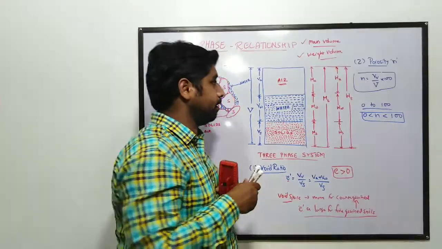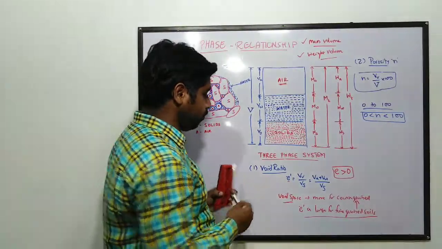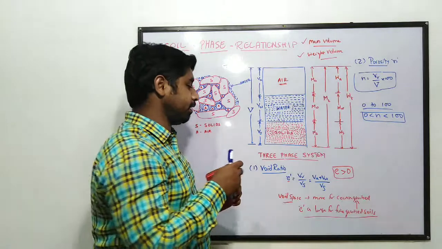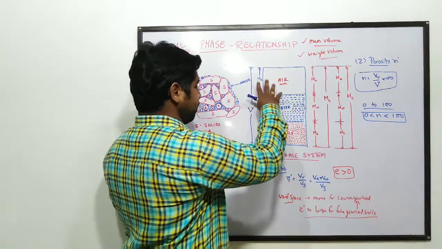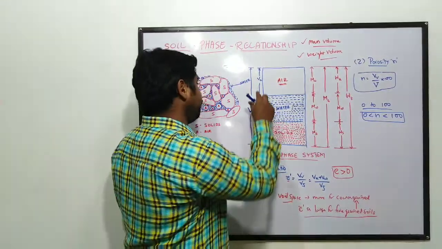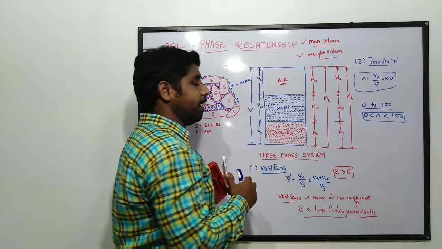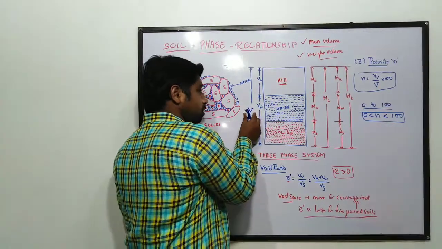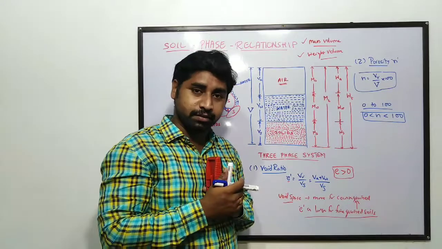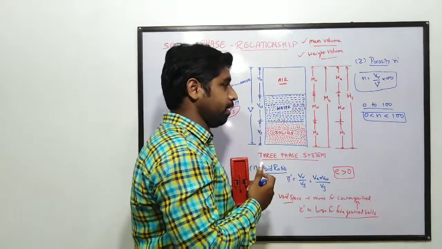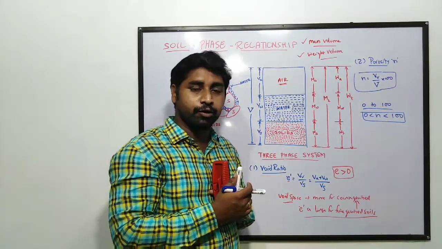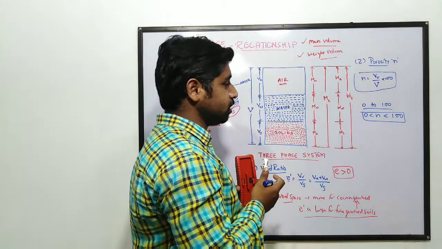If you compare porosity and void ratio, void ratio is volume of voids to volume of solids, meaning we compare how much volume of voids is present with respect to the volume of solids. If you compare how much volume of voids is present with respect to the total volume, that is the porosity of the soil. Porosity is expressed in terms of percentage, so we multiply by 100: volume of voids by total volume into 100. So it will be between 0 and 100.